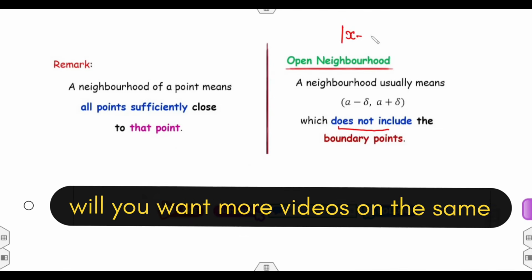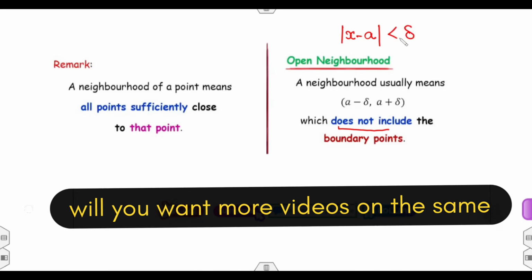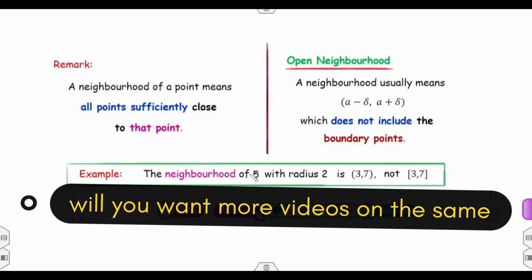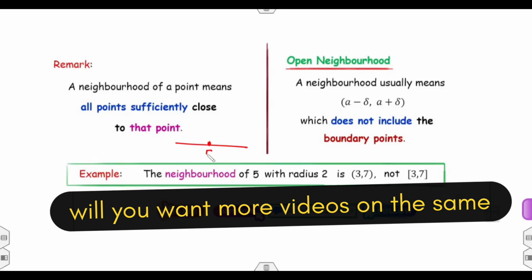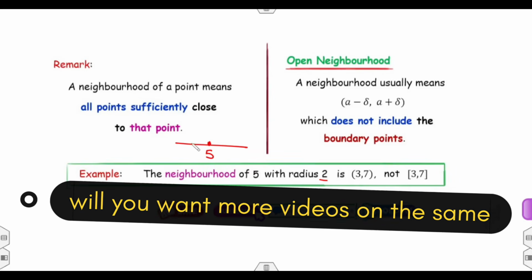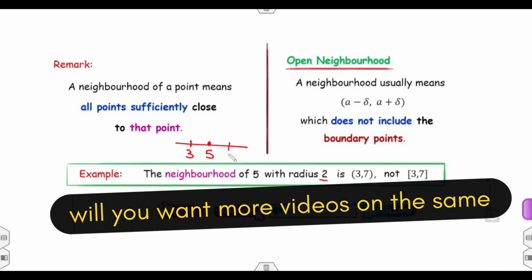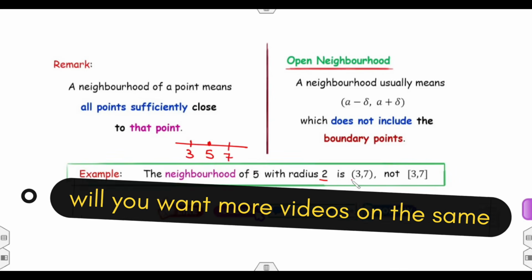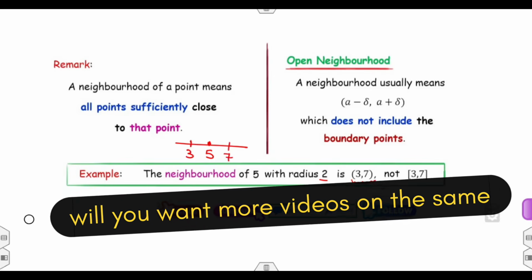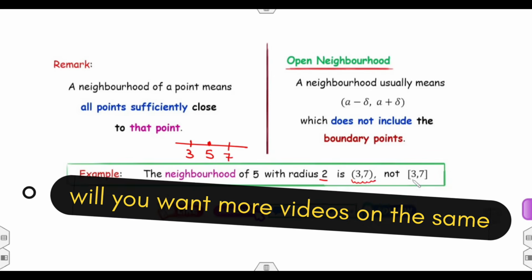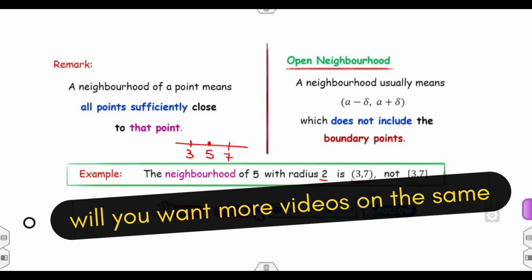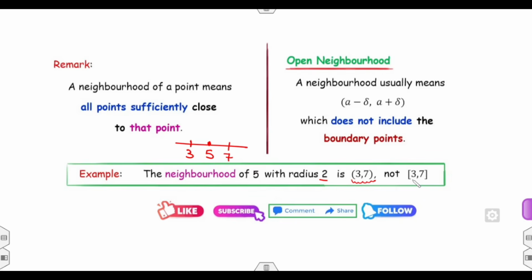That's why it is always strictly less than delta. That means the neighborhood of 5 with radius 2: go 2 to the left, 3, and 2 to the right, 7. It is the open interval (3, 7), not the closed interval [3, 7]. So neighborhood means all those points that lie around the point within its range.